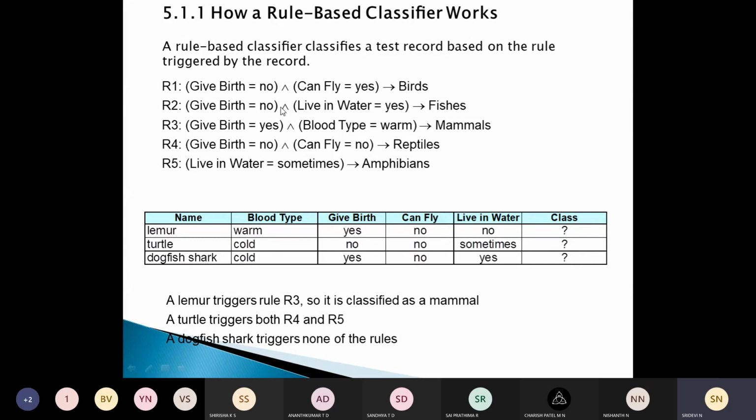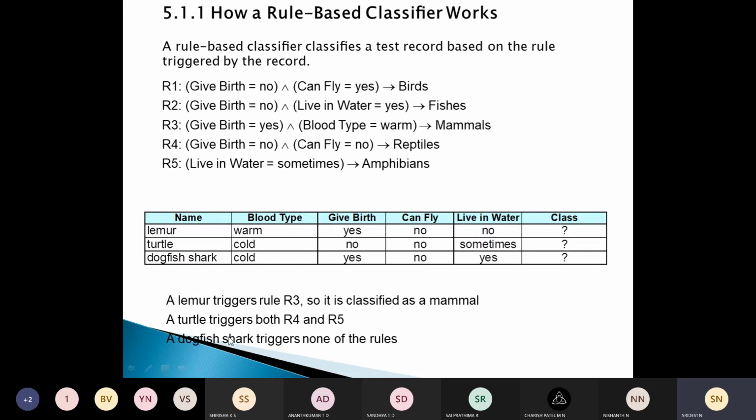So if we check here, warm-blooded, okay, and if it's giving birth, yes, giving birth, and it is a warm-blooded type. So you can just say that it triggers the rule R3. For this, R3 is triggered, and this is called a mammal. We can classify this lemur under mammal because it triggers the rule R3.